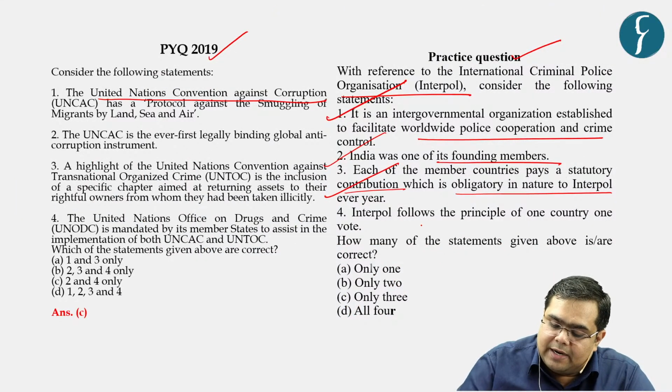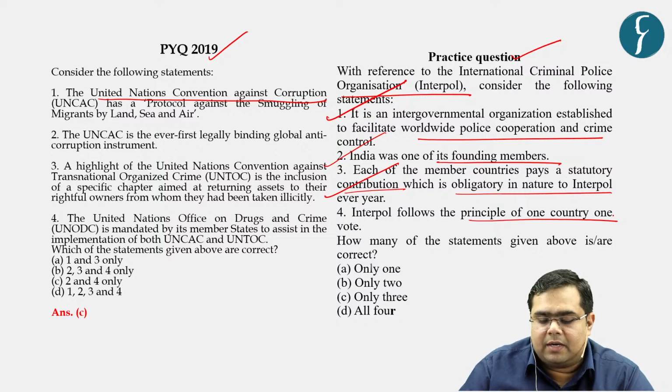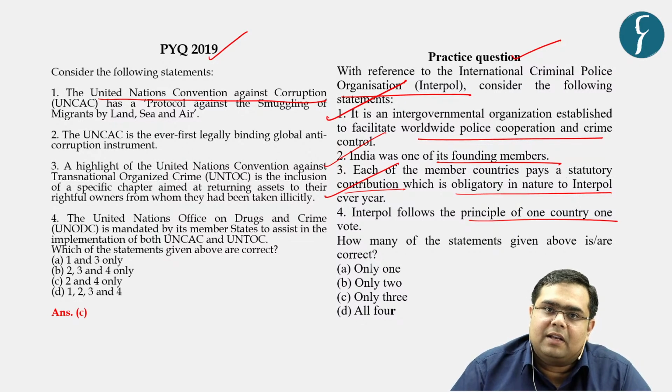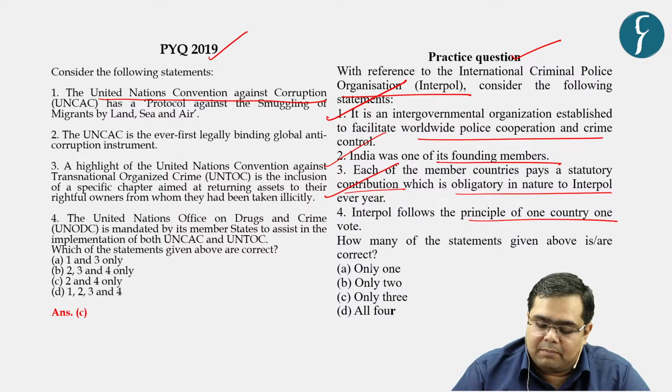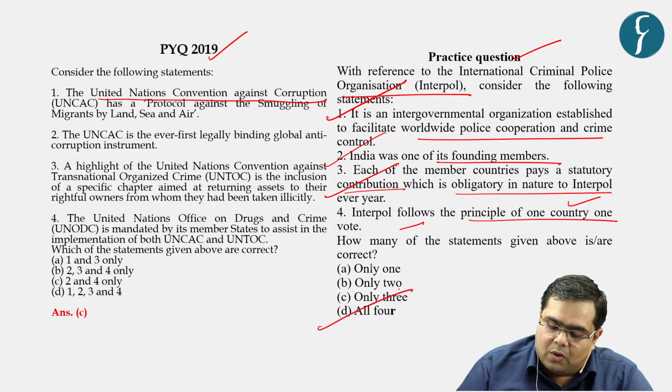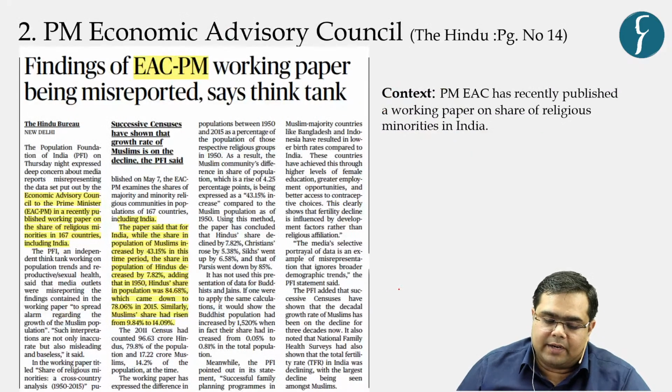And lastly, Interpol follows the principle of one country, one vote. This also is true. It works on the principle of universal franchise. That means every country which is a member of Interpol gets to vote. There is no discrimination based on membership. Secondly, each country has one unit of vote. So all the four statements are correct.